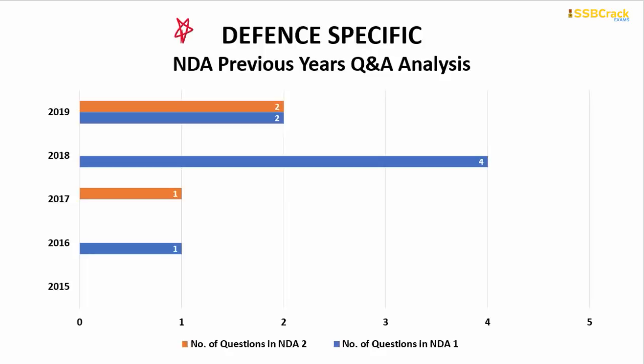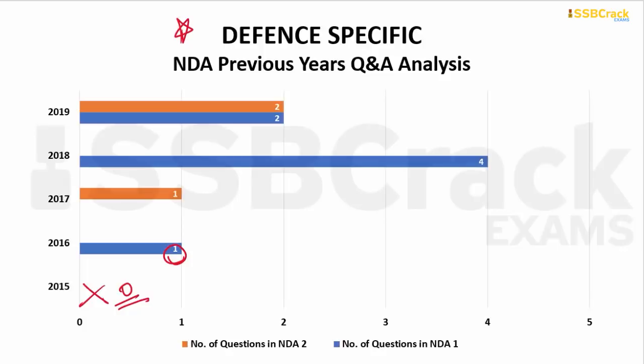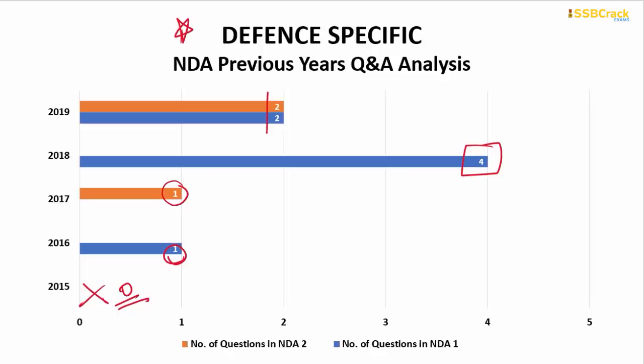So regarding this particular section, there were no questions in the year of 2015, there were 0 questions. And in the year of 2016 paper 1, there was only 1 question from this part, and in NDA 2 of 2017, there was only 1 question. Coming up to the 2018 year, NDA 1 2018 carried around 4 important questions from this defense specific one, and both the papers of NDA 2019, NDA 1 of 2019 and NDA 2 of 2019, carried around 2 important questions from this section.